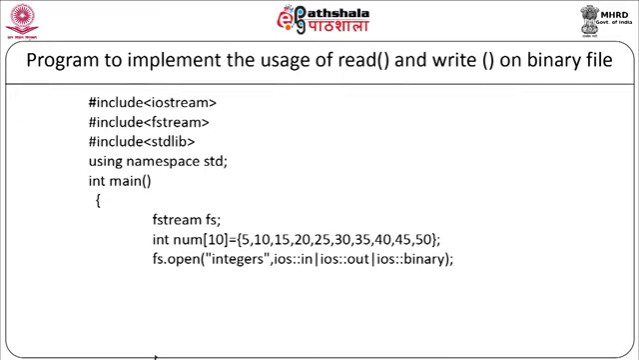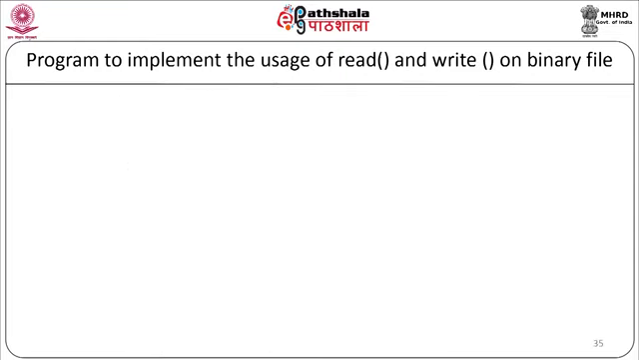fs.open integers is the name of the file in input mode, output mode and binary file. So we will have 3 modes as ios::in | ios::out | ios::binary. Now we will write our error opening condition as: if (!fs) cout "error in opening the file"; exit(0); end of if condition. Now we will start with our main logic.